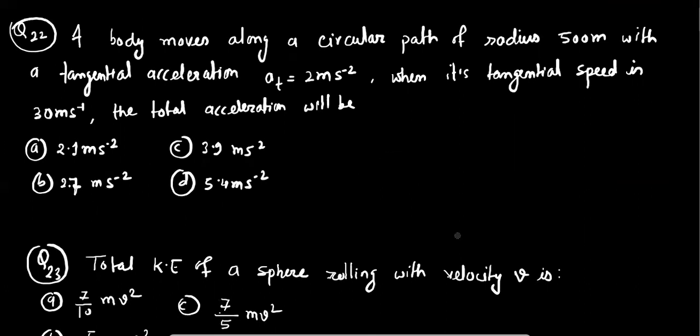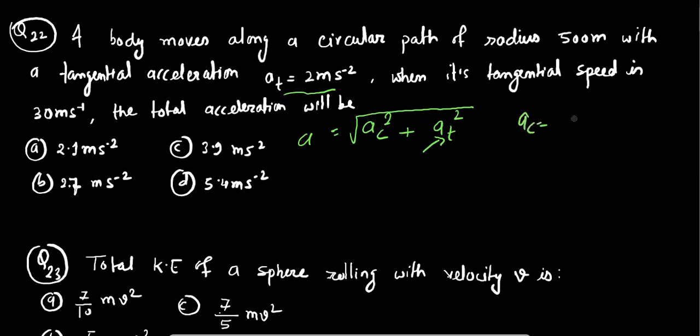Okay, so as we know that there are two types of acceleration, one is centripetal acceleration and another is tangential acceleration. Its resultant acceleration is equal to the square root of the sum of the individual squares of these accelerations. Tangential acceleration is provided here. We have to find the centripetal acceleration.